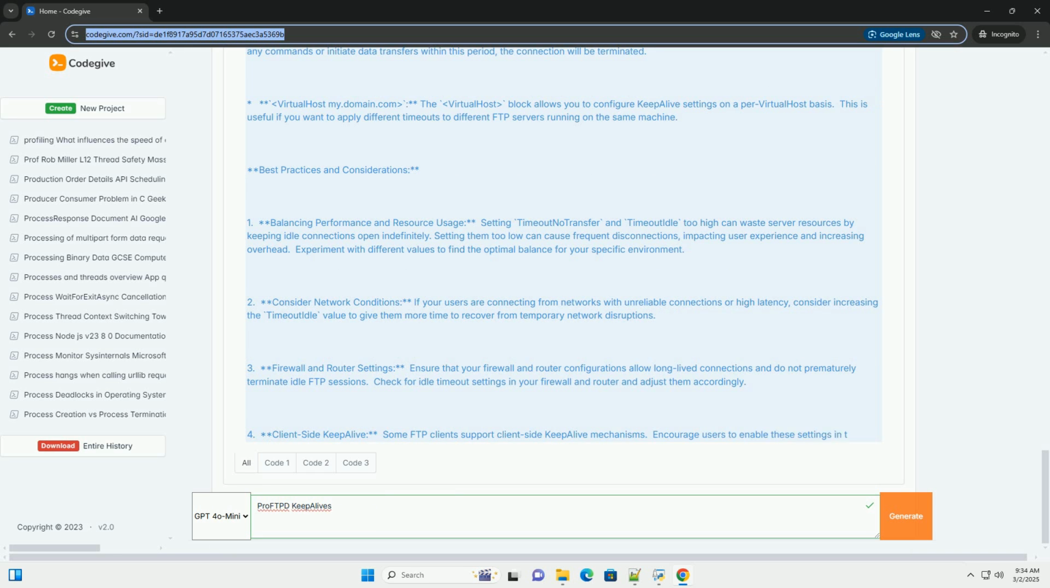TCP KeepAlive interval, TCP KeepAlive idle, TCP KeepAlive CNT: system-level settings, not ProFTPD specific. These are system-level settings that control the behavior of TCP KeepAlive probes. They define the interval between probes, the time a connection must be idle before probes are sent, and the number of probes sent before the connection is considered dead. These settings affect all TCP connections on the system, not just ProFTPD.